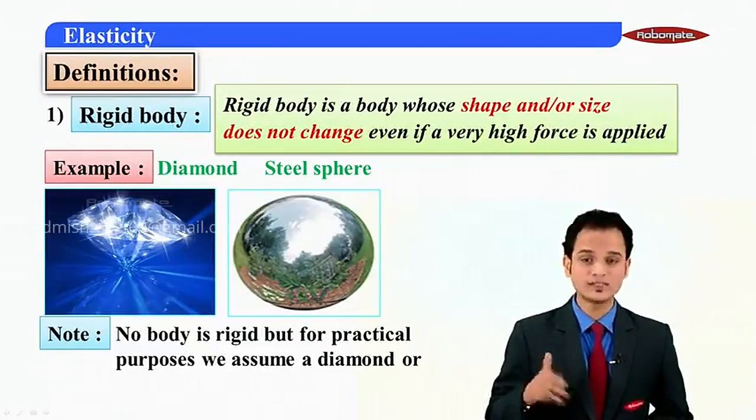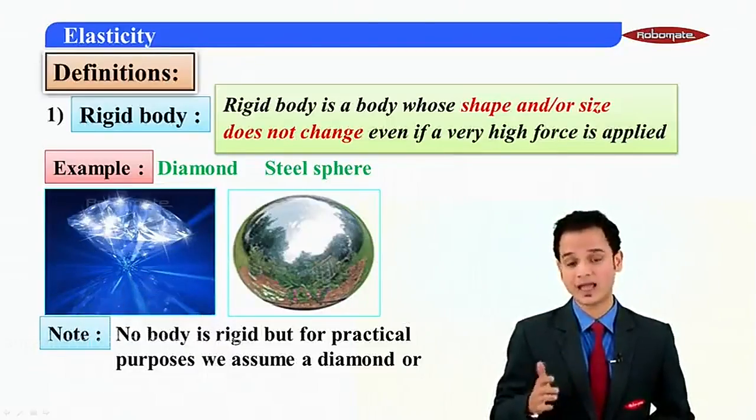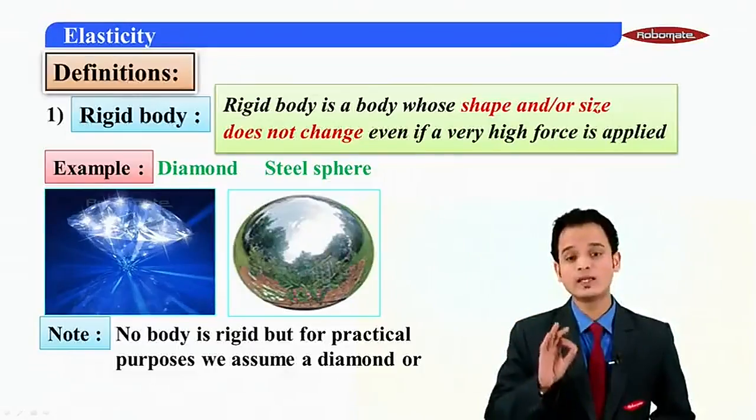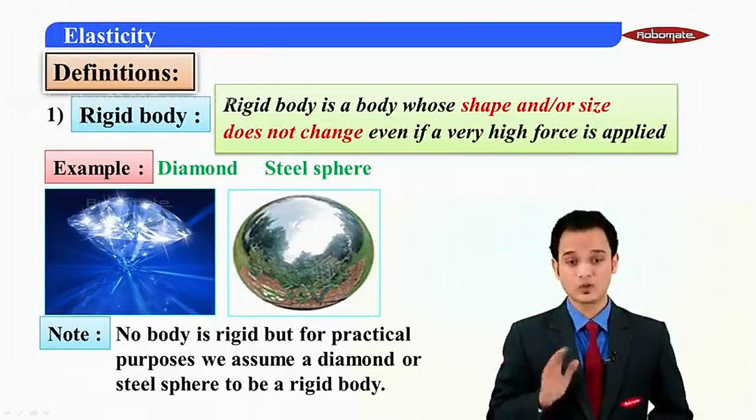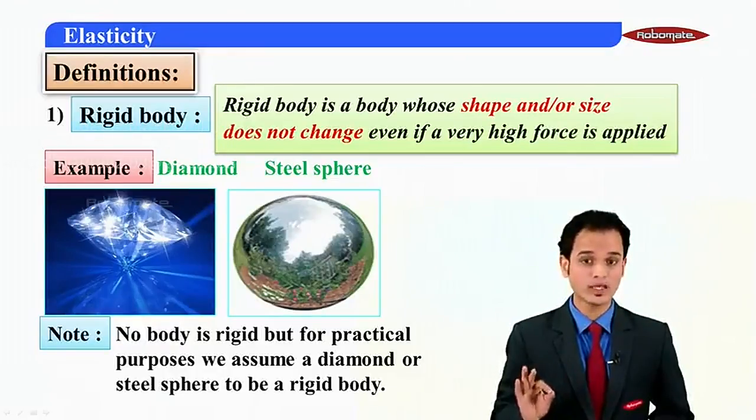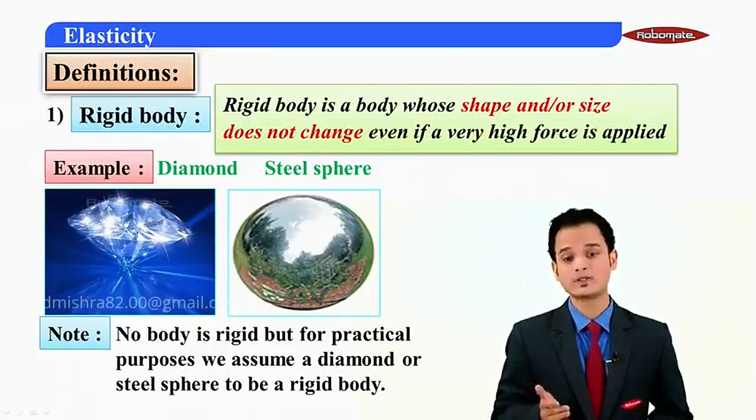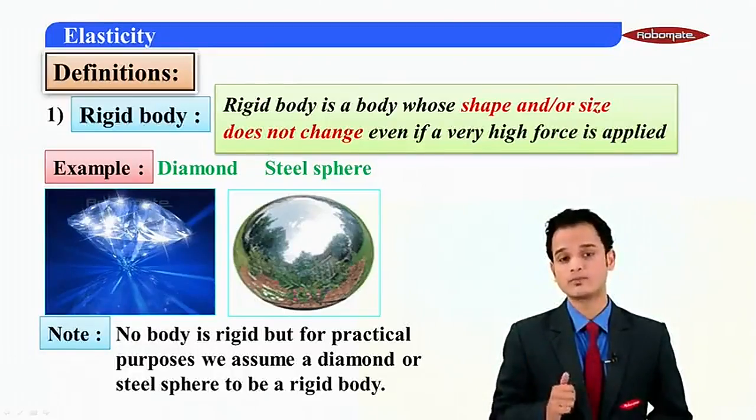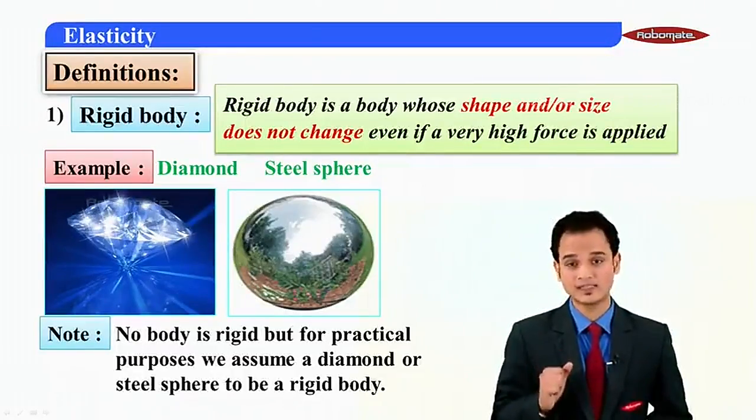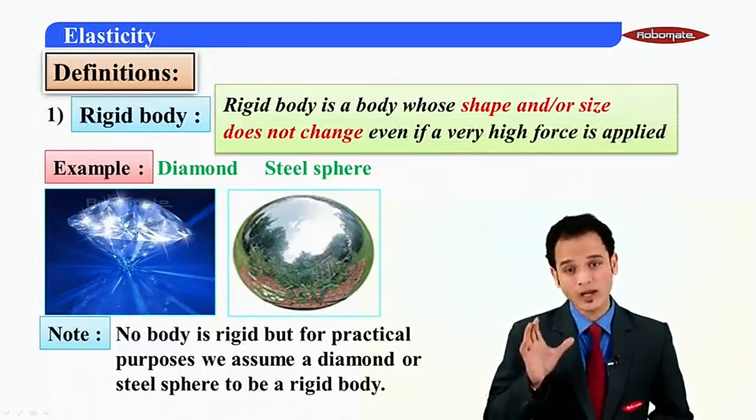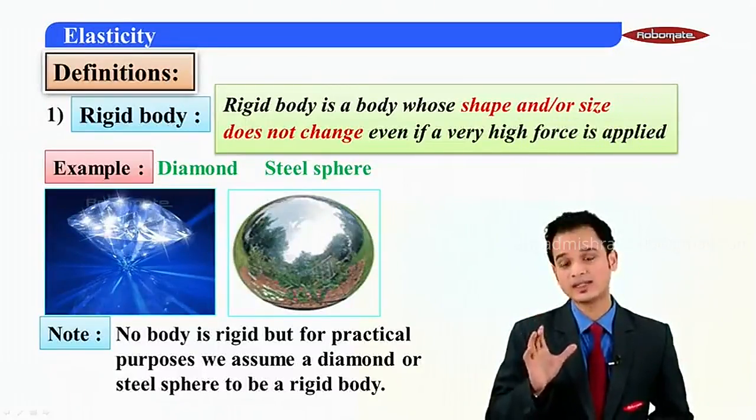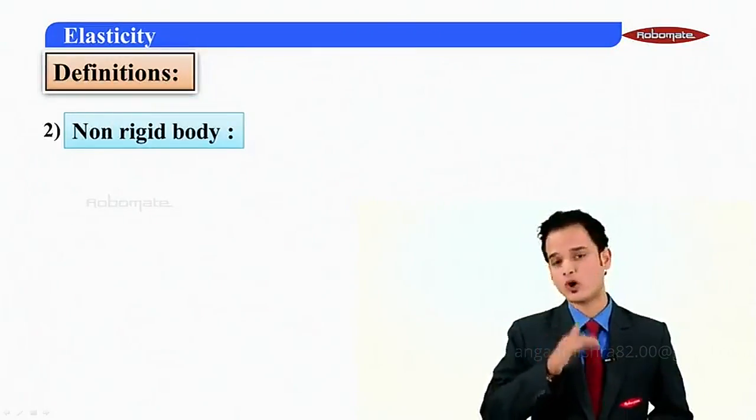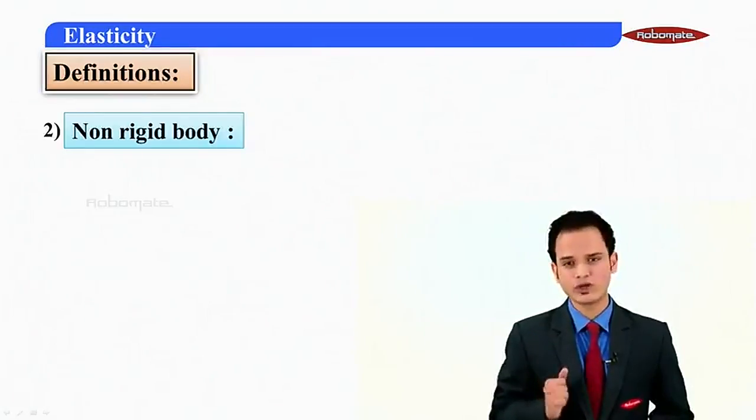But just to assume, to make our experiments and our calculations possible, we assume these two bodies to be completely rigid. So here I have my statement. No body is rigid, but for practical purposes, we assume a diamond or a steel spear to be a rigid body. So students, over here we have seen a rigid body and what actually is important to understand a rigid body. Now let us go ahead and go for the absolute opposite of the rigid body, that is non-rigid body.